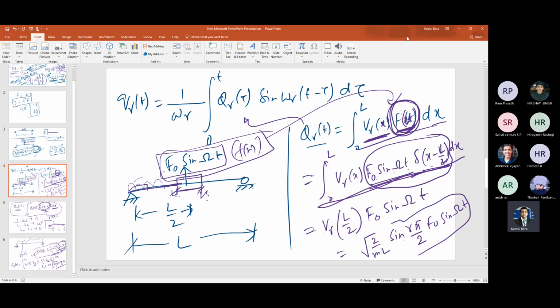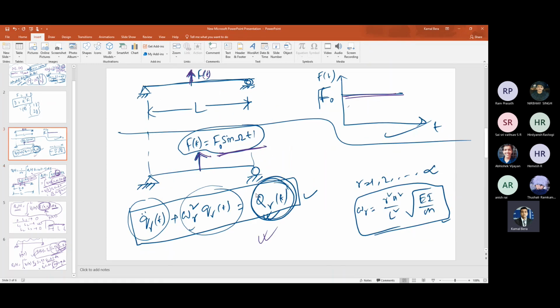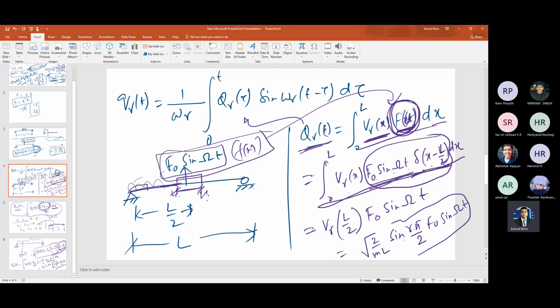Now the rest of the procedure will be the same, right? Once I got QR tau, you can find out tau: it will be root over 2 by ml sine r pi by 2, then f naught sine capital omega into tau, right? Once you got it, you just put it in the Duhamel integral here. Put this QR tau here, do the integration, find out QRT, then what will be the final response?